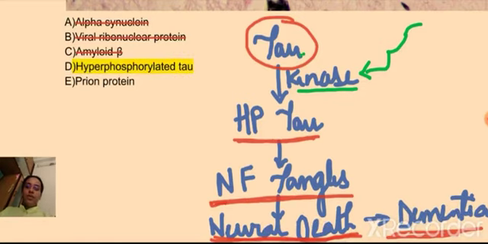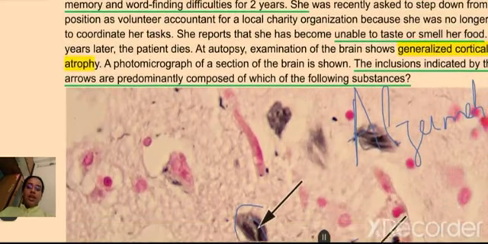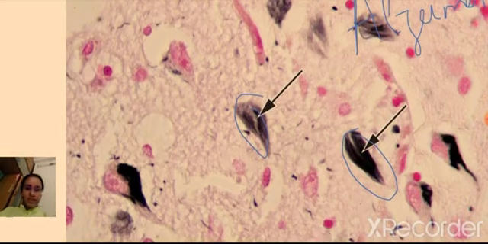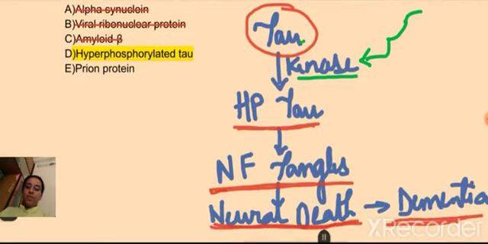What we are seeing in this image, the inclusions indicated are predominantly composed of what? So these are neurofibrillary tangles. The ones indicated by the arrows are the neurofibrillary tangles, and they are composed of, what is our D option here? Hyperphosphorylated tau. Then the last option here is about the prion proteins.